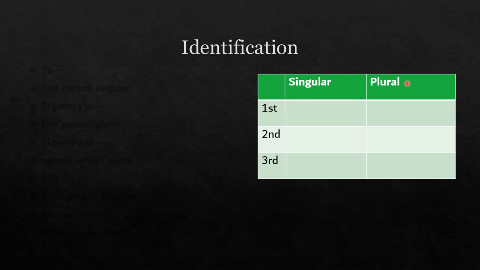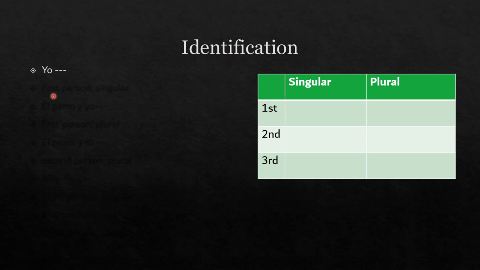This little bit here, I'm going to show you how to identify different pieces. This is going to help you with the activity at the bottom of your worksheet or at the bottom of your notes. All right, so we have yo. I want you to think to yourself, who is yo? Who am I referring to? If you thought to yourself, I, you're correct.